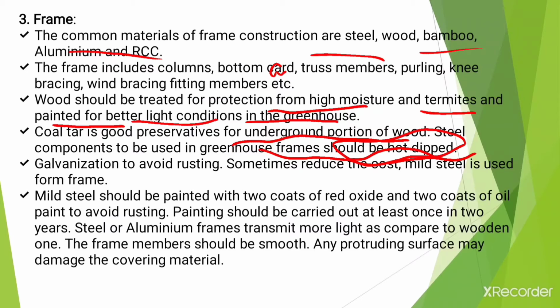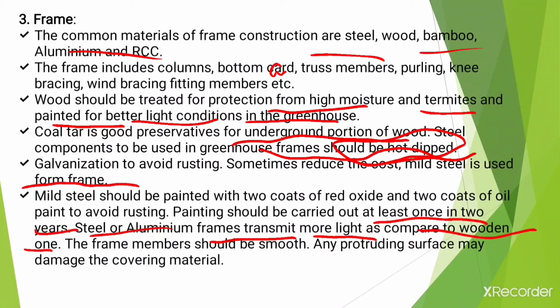Whatever metal bars we are going to use there should be galvanized, and sometimes to reduce the cost, mild steel is used to form a frame. Then mild steel should be painted with 2 coats of red oxide and 2 coats of oil paint to avoid rusting, and painting should be carried out at least once in 2 years. Then steel or aluminium frames transmit more light as compared to wooden ones, so you can choose according to the requirements or conditions.